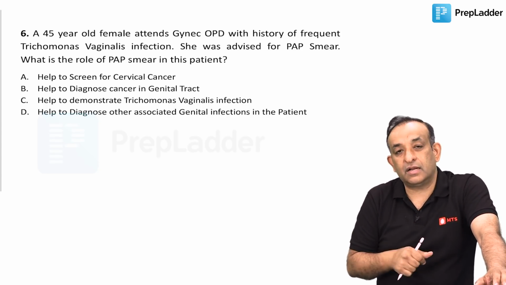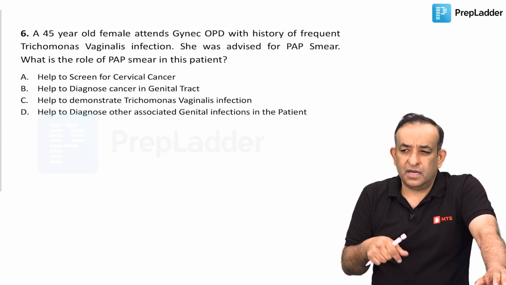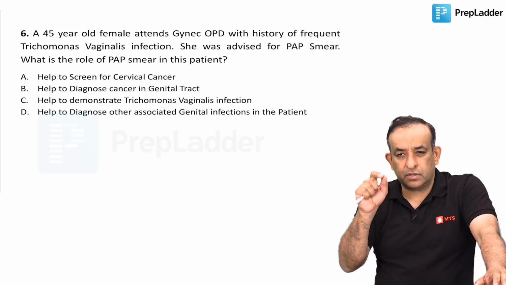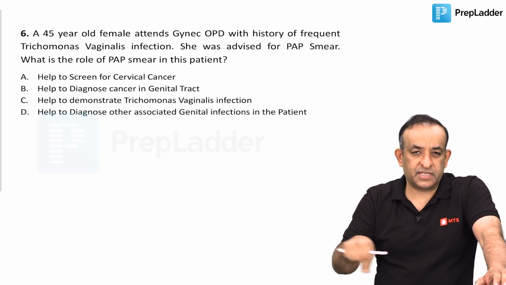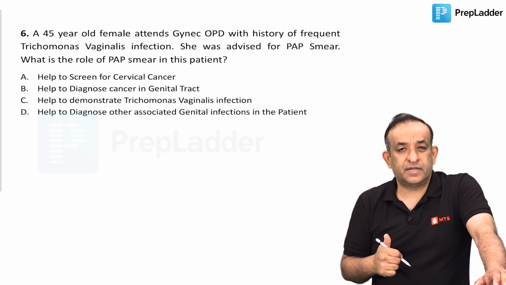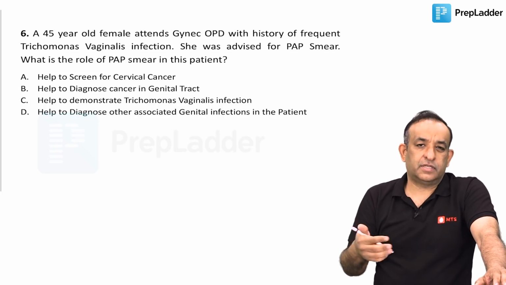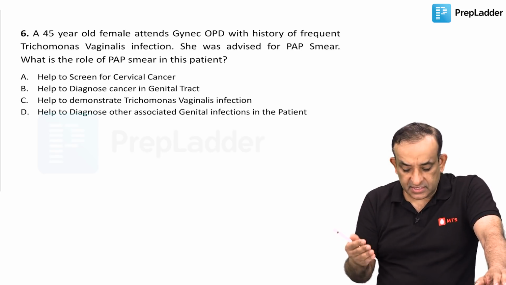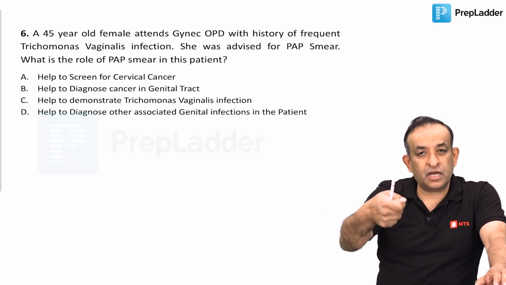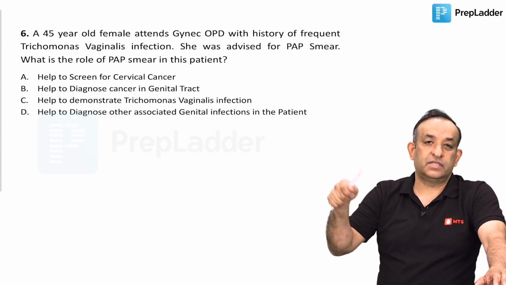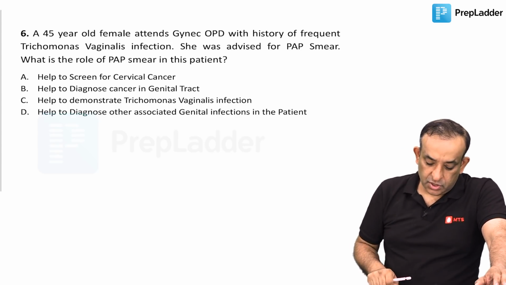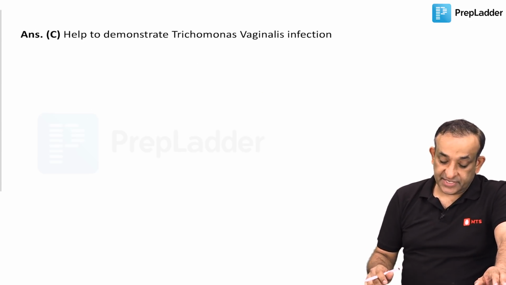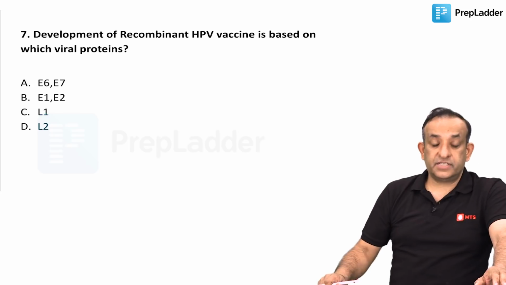We used to do this regularly. We never used the pap smear spatula. We actually used cotton swabs. We used to take the secretions with the cotton swab and do this same preparation. But you can use the pap smear taking instrument called the Ayre spatula also. It is just a way to get you a little confused. It's just that we are using the spatula for taking the secretions and plating them on the slide. That's the meaning of this question. So the answer is to help demonstrate Trichomonas vaginalis infection. Answer is C.